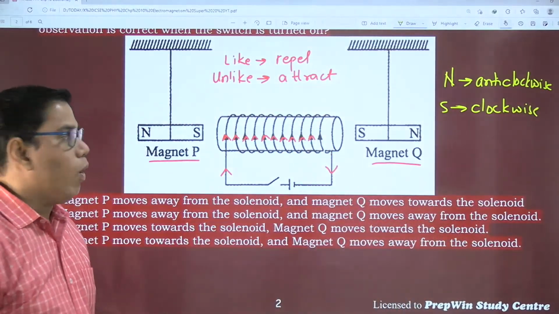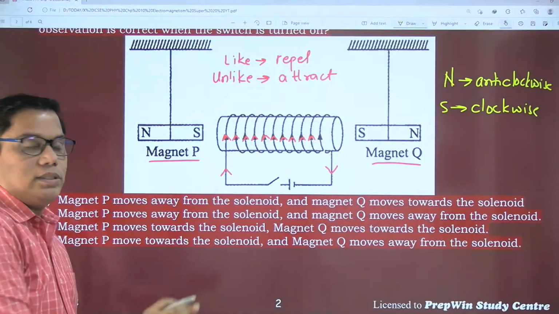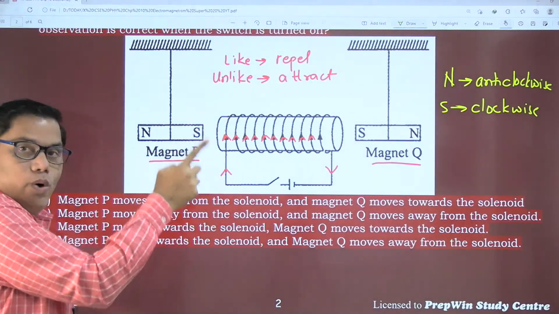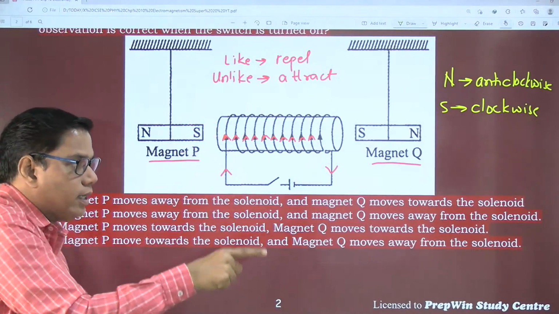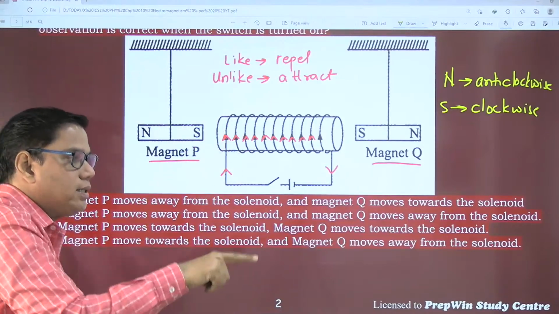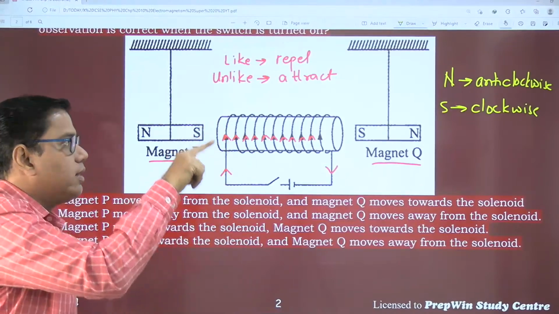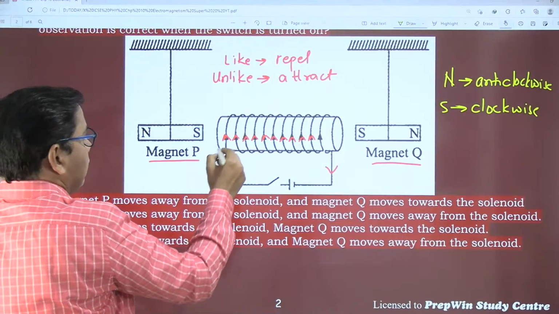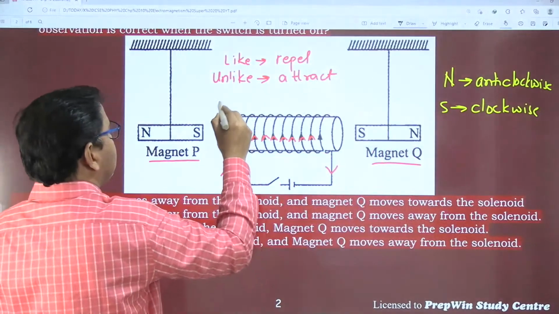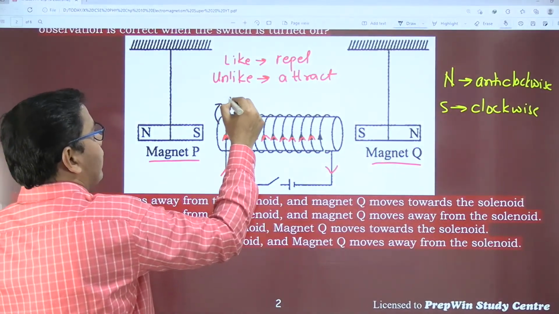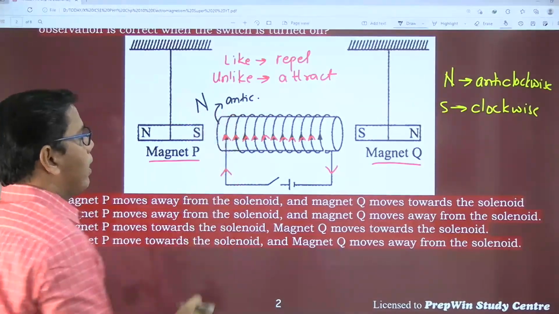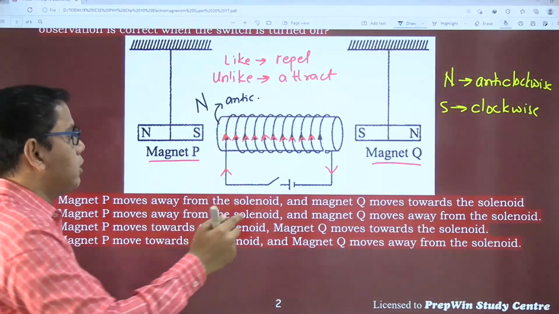Now see this question. What we have to do is observe this coil from this side. And how is the turn? The turn is going in this direction, and for me this direction is anti-clockwise. Here, what I see is an anti-clockwise turn in the coil. Anti-clockwise means this is a north pole. Yes, anti-clockwise means north pole.